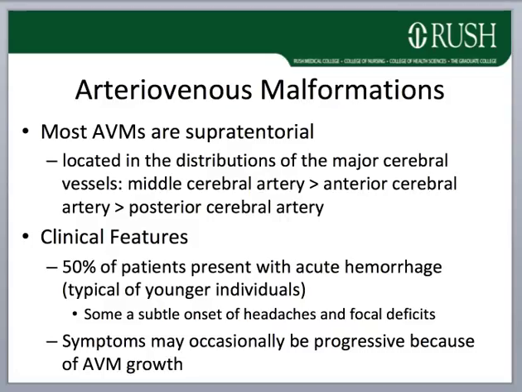This progressive enlargement probably involves the development of collateral arteries and veins. Large AVMs produce ischemia of surrounding brain tissue because of the steal phenomenon. Seizures may occur in 25% of patients with supratentorial AVMs, especially in older individuals.